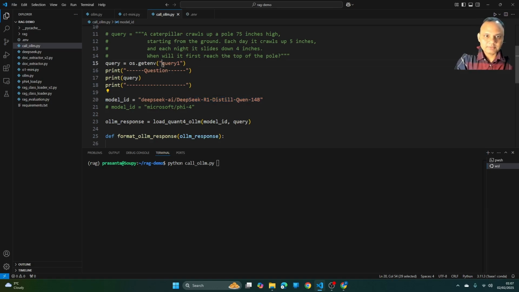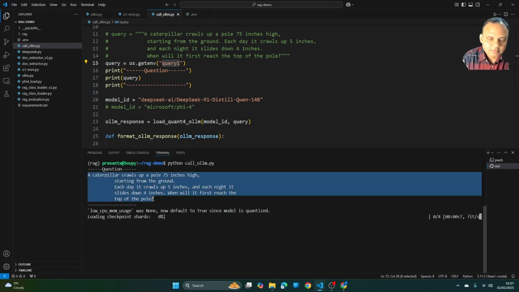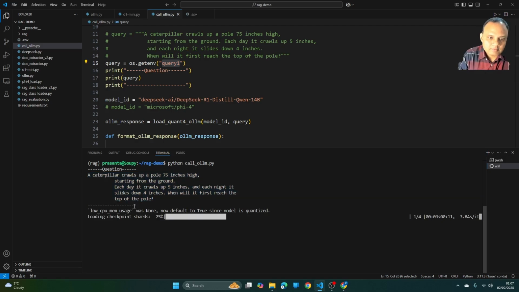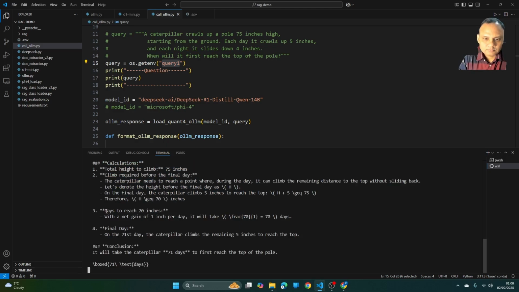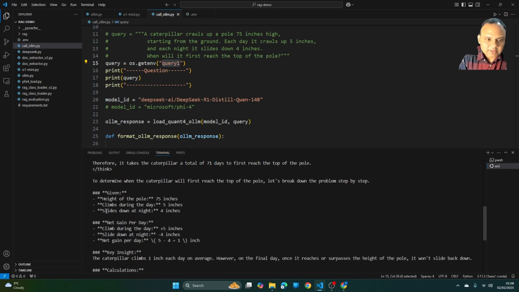And this is the first query, the same question. Here I am loading the open source model into GPU memory. Okay, so it has given the answer.